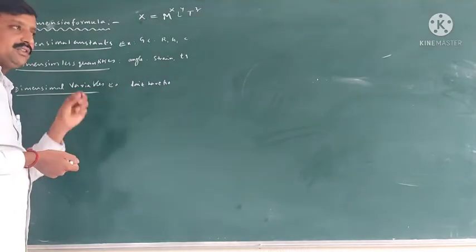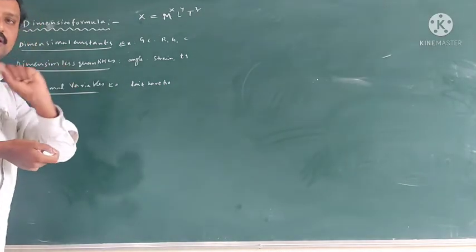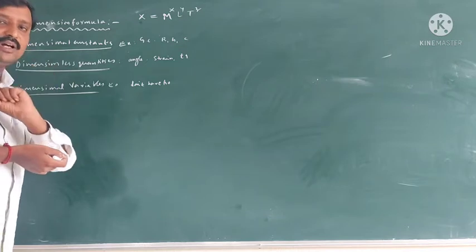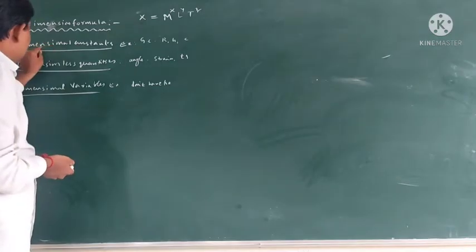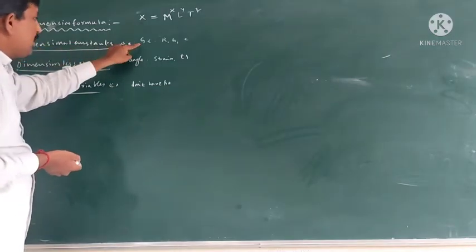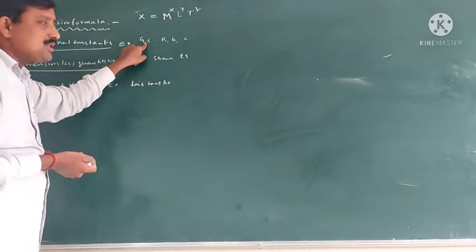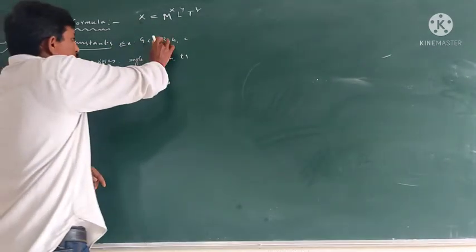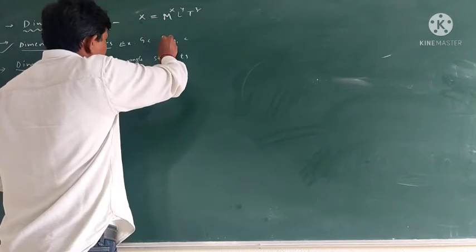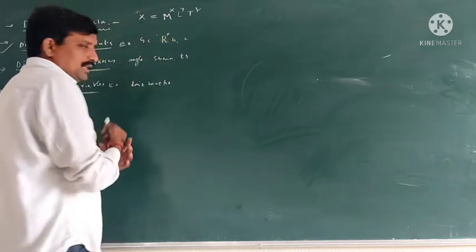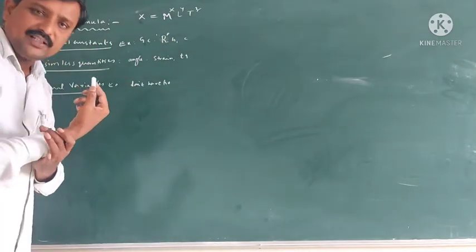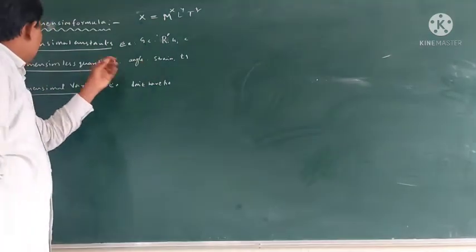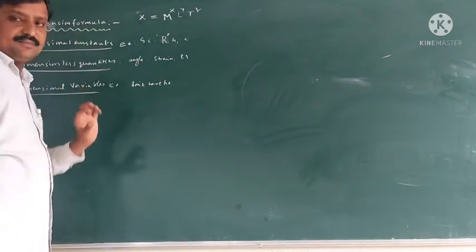Examples: gravitational constant, Planck constant, gas constant, velocity of light. These are all called dimensional constants.